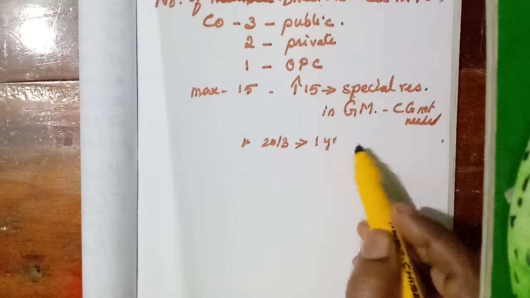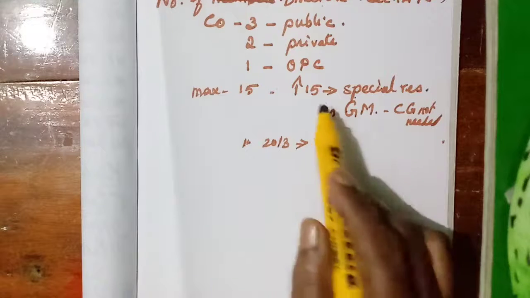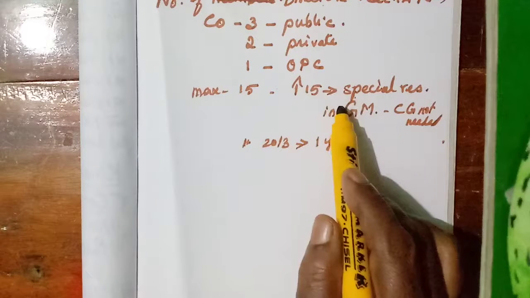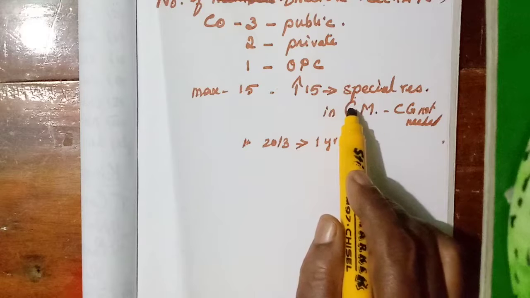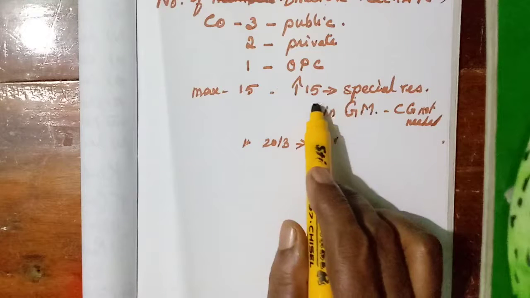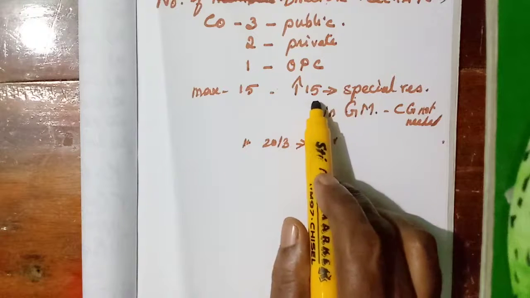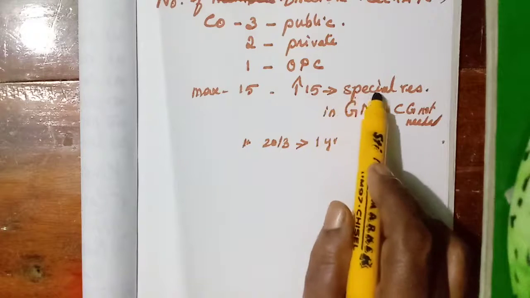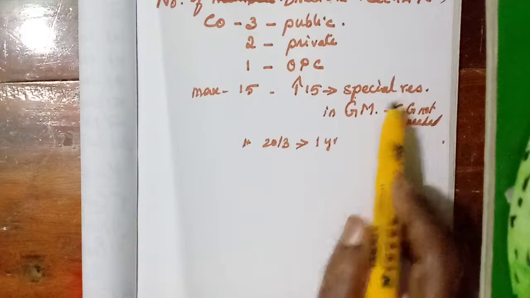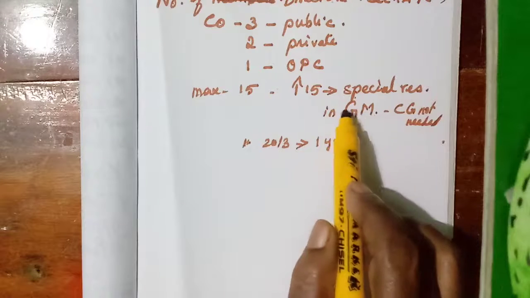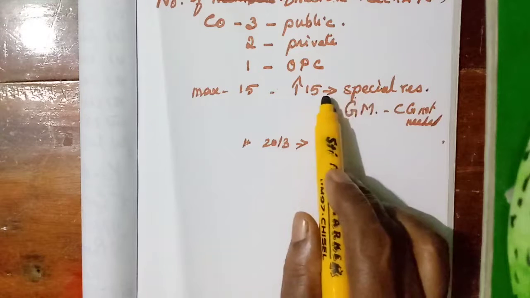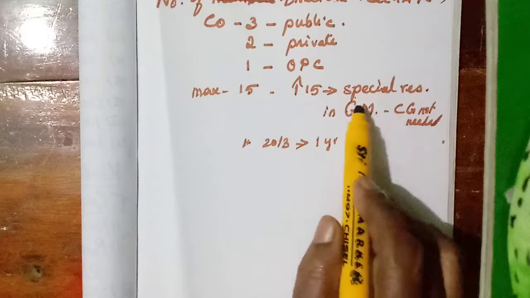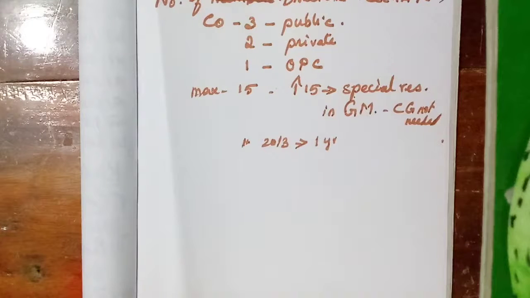One year period is given for every company to comply with this provision of this act. Because if there are more than 15 directors in a company, within a year they have to pass a special resolution in the general meeting. They have to arrange for a general meeting and pass a special resolution. So for that purpose they have given a 1 year time period.